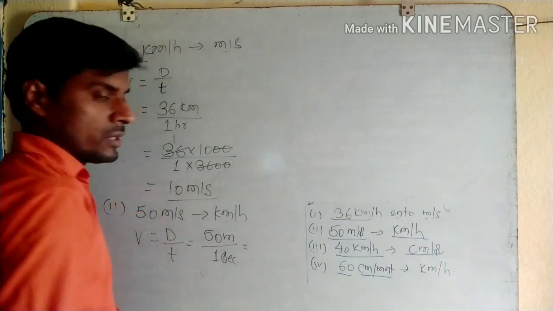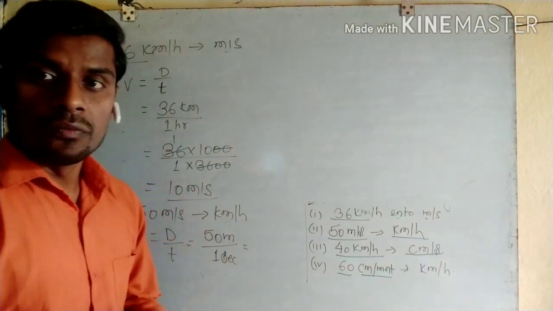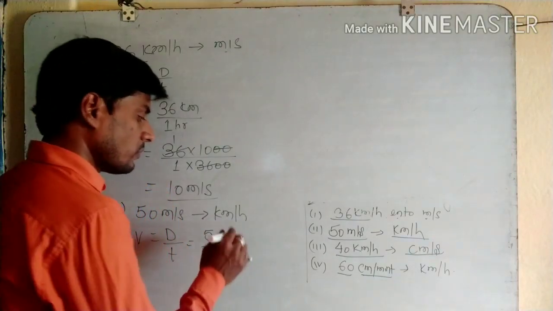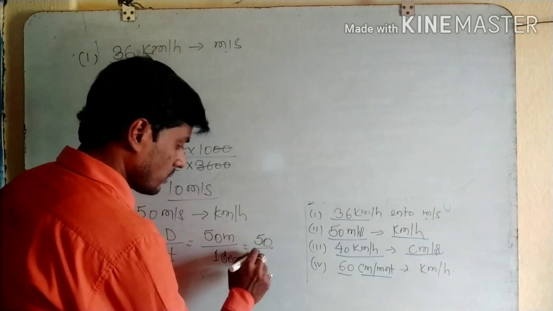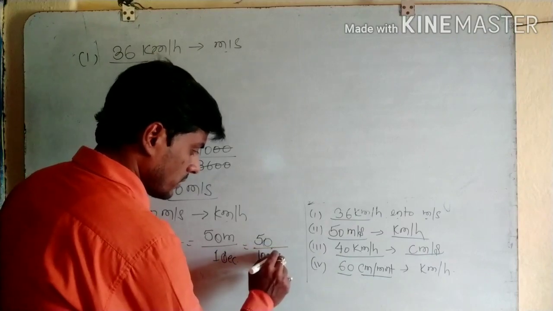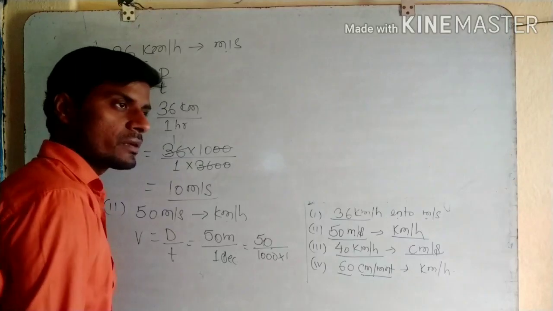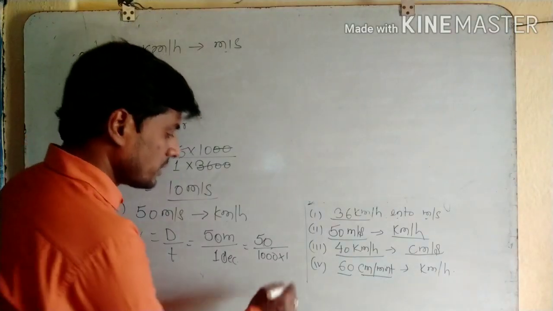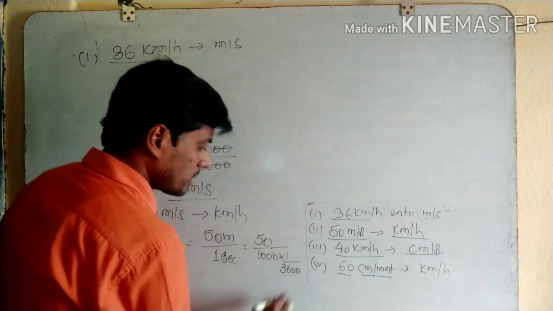To change from meter to kilometer, we divide by 1000, so 50 by 1000, and to change time from second to hour, we divide by 3600.